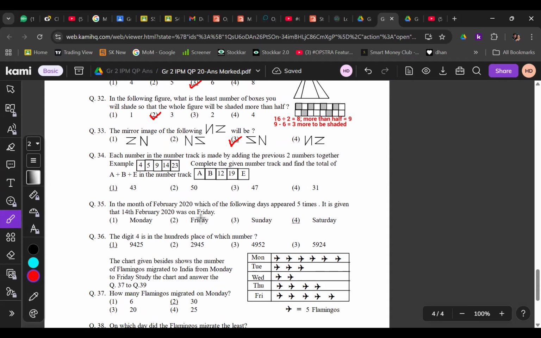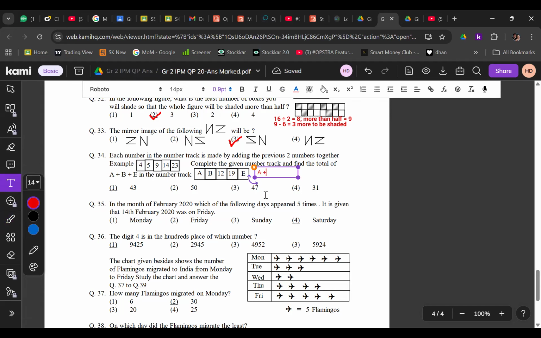Each number in the number track is given by adding the previous two numbers. Answer is 43. Very good. So when you add the previous two numbers, what will you get given the complete total of this, a plus b plus e in the number track? This will be 12, right? So a plus b will be 12 because adding the two numbers. a plus b will be 5 and 7? No, not necessarily 5 and 7, it can be anything that makes 12. It can be 6 and 6 also, right?